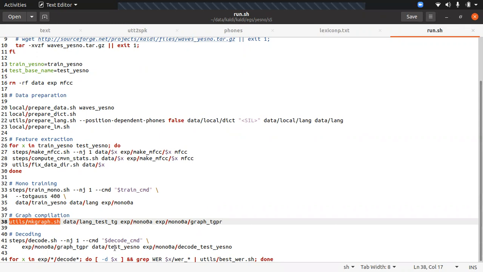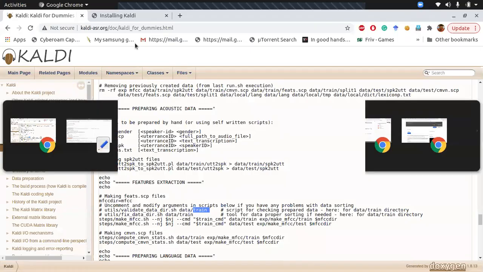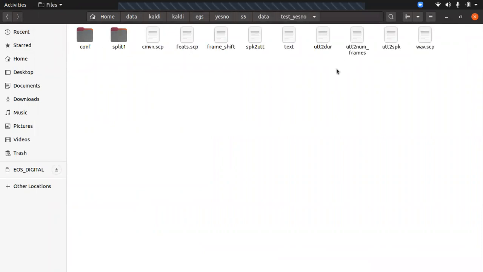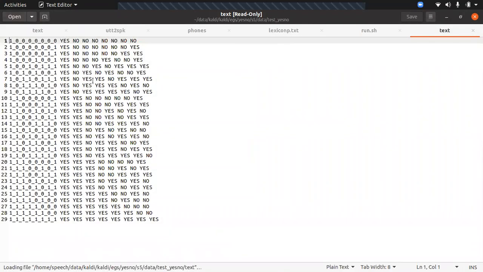It will be around 100% only. In this example, they have given a text file in the test data also to calculate the WER. But when we don't have the text data, we need to keep it blank, like the text data for test audio will be blank over here.